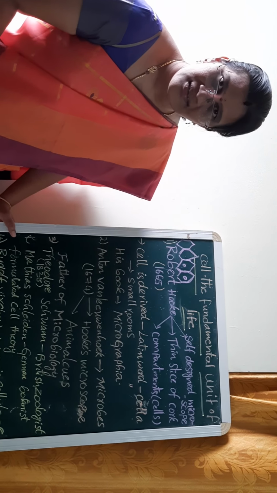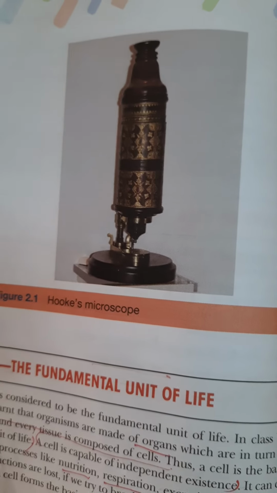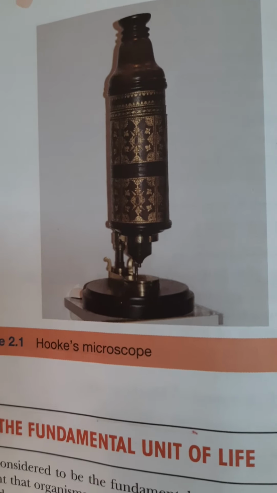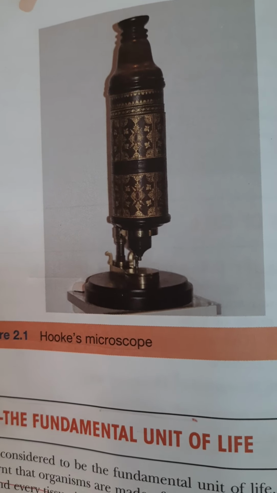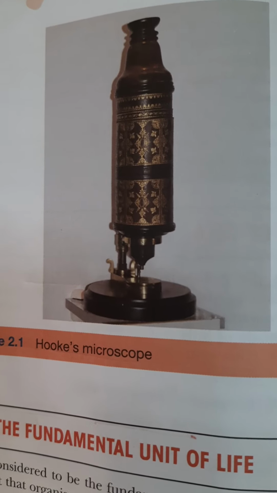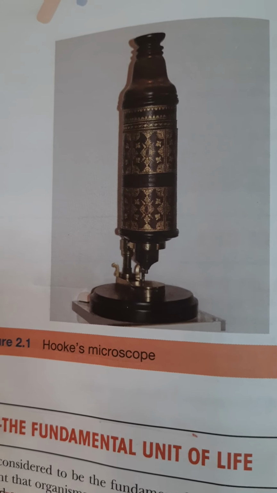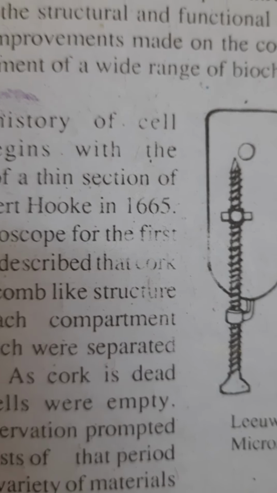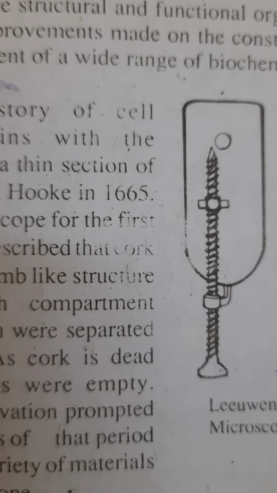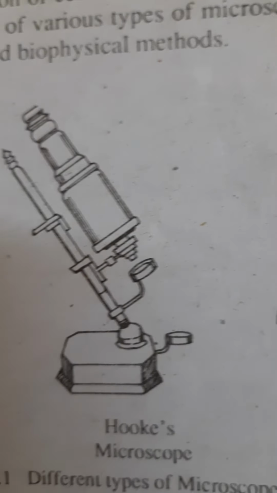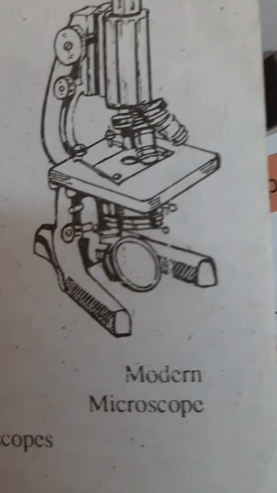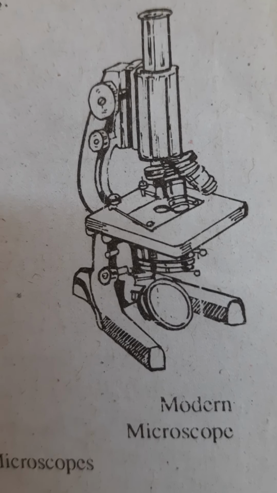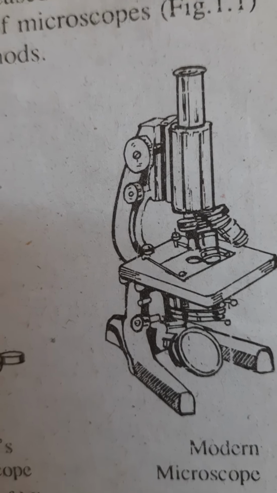Is it clear, students? Please observe the video. This is Hooke's microscope. He observed a cork slice under this microscope. Later, Leeuwenhoek's microscope. Observe it. And this is the modern microscope, which we call the compound microscope.